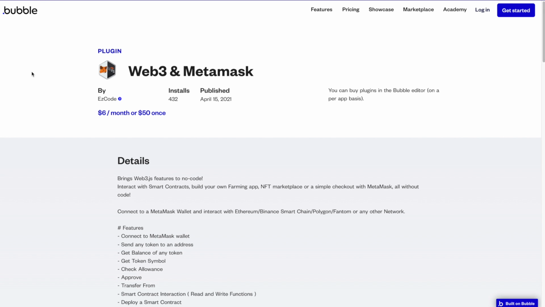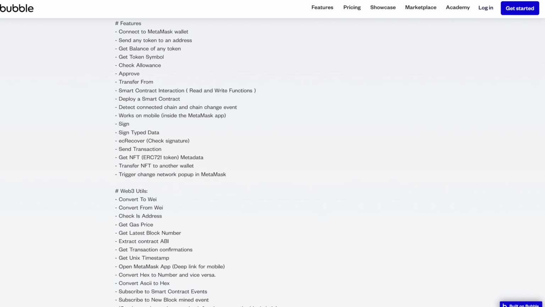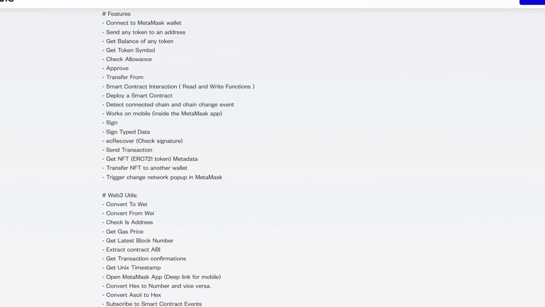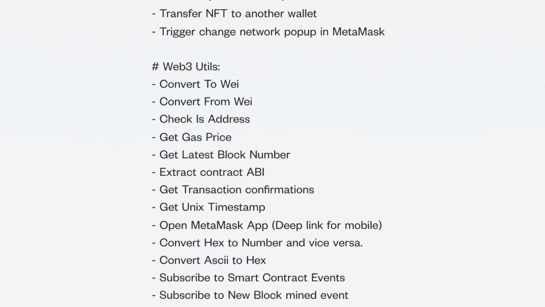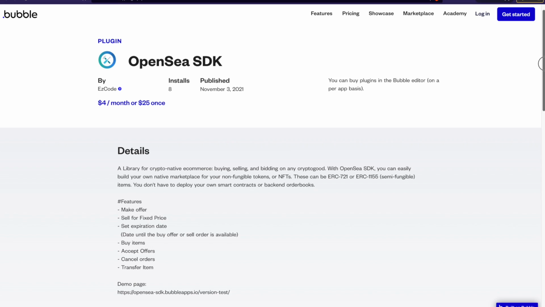Next is the Web3 and Metamask plugin. This is like a more robust version of the Metamask Login plugin. This one allows you to interact with contracts on the blockchain. It's a super powerful plugin. It also comes with a bunch of just Web3 utilities and functions that can be helpful in building out your application in general.